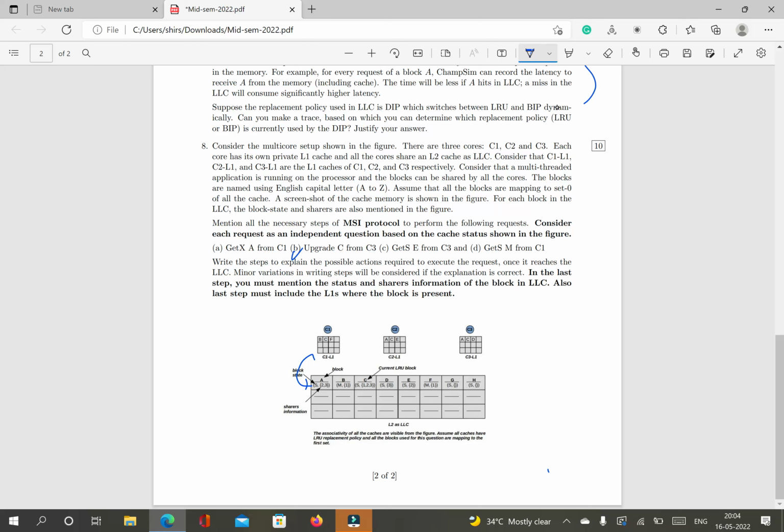Similarly, GetS is also simple, but here in D, the important point is that the block is not in LLC. So when the get request comes to LLC, then we'll also send a request to main memory, and from main memory the block will come here, and then we have to replace some block here, and then we have to place it. So those who have not written all these things, some deduction will be there. So what is the marking scheme here? 3, 3, 2, 2. So if you have made some mistakes in any of these points, then your marks are deducted. For example, in D, if you have not written that there is a miss and we are going to main memory, then 1 mark is deducted.